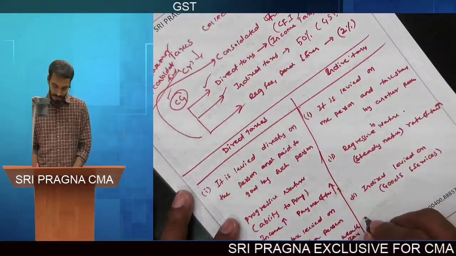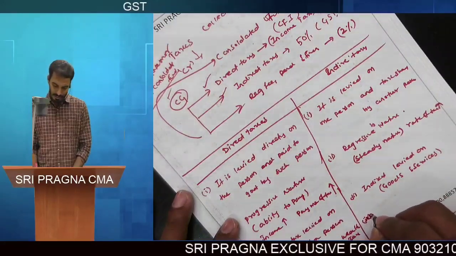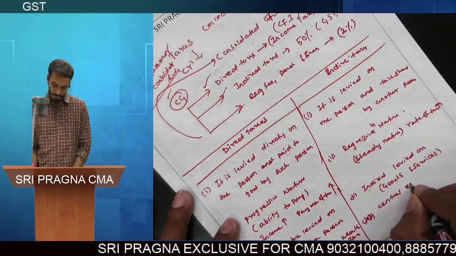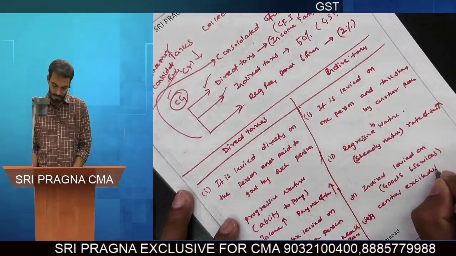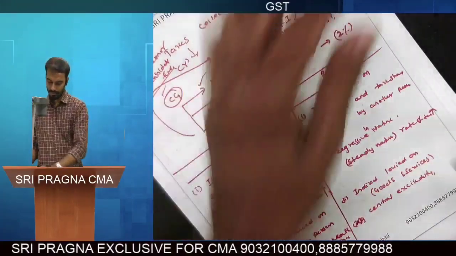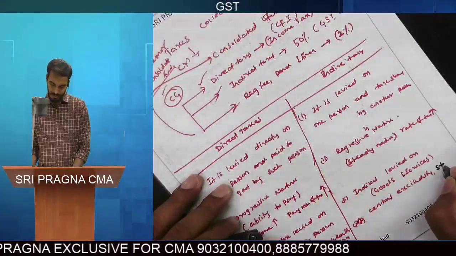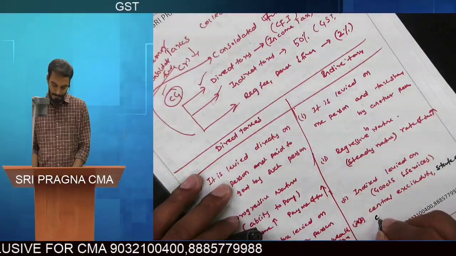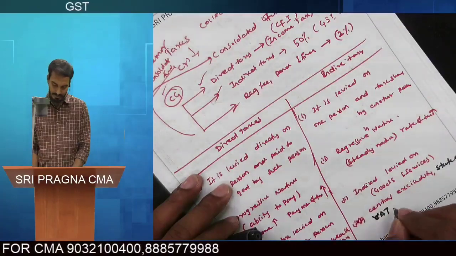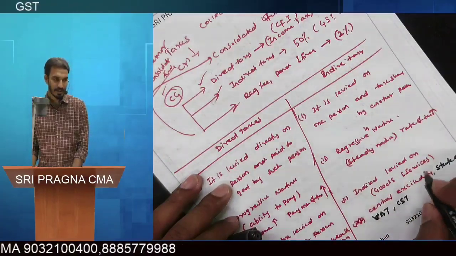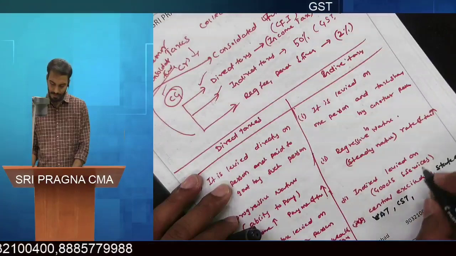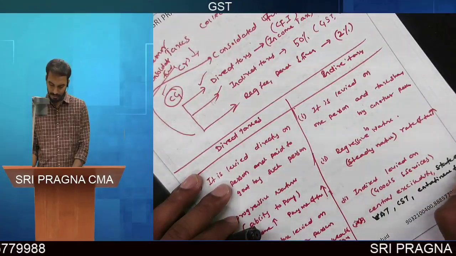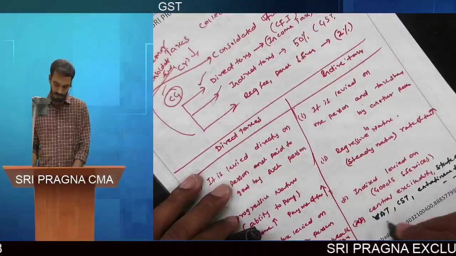Examples of indirect taxes are central excise duty, state excise duty, VAT (value added tax), CST (central sales tax), entertainment tax, service tax, and so on. The list goes on.